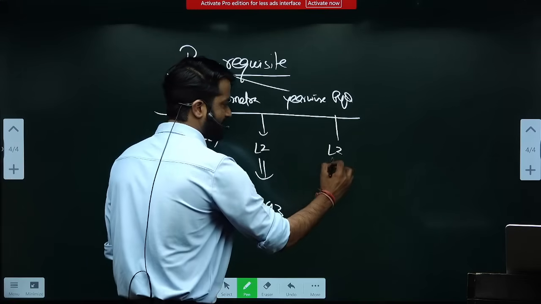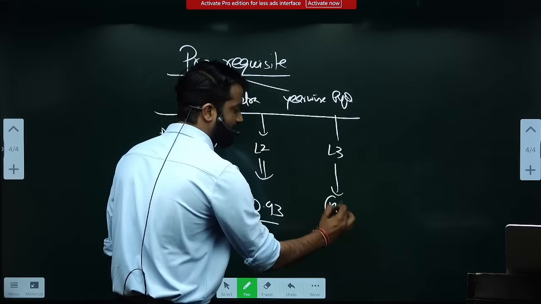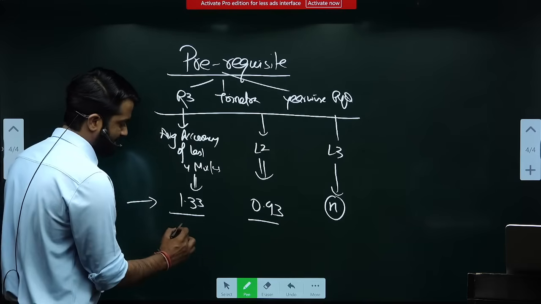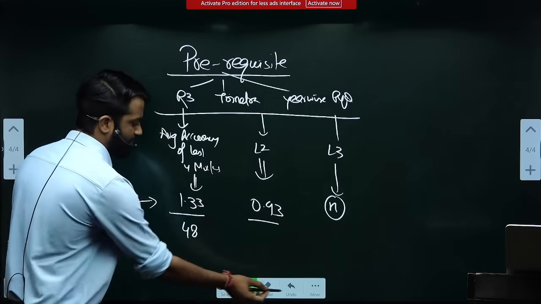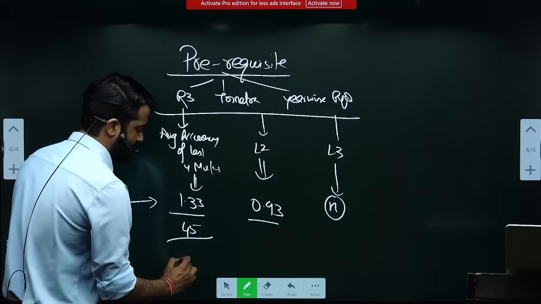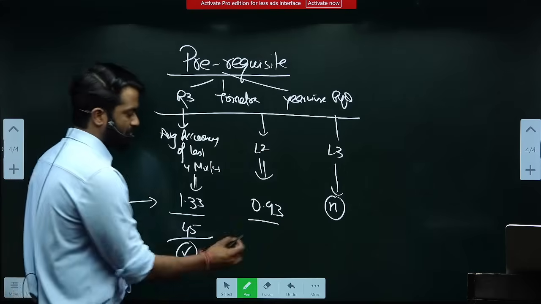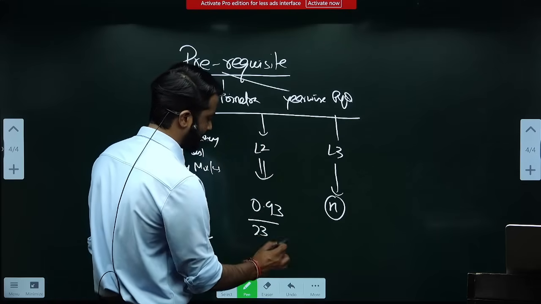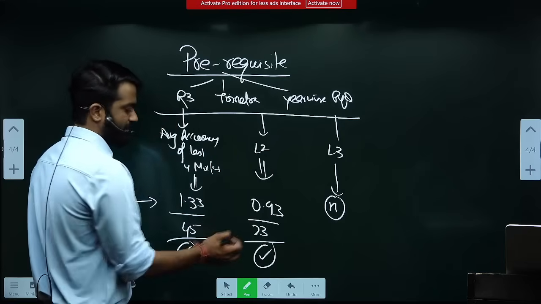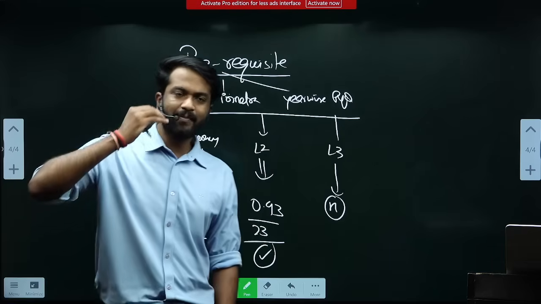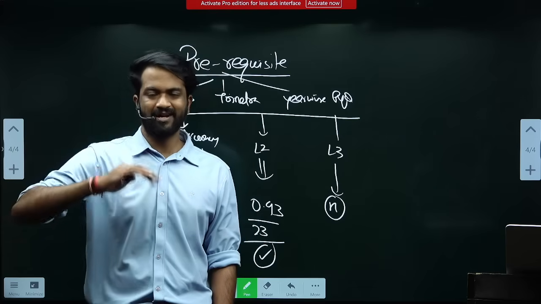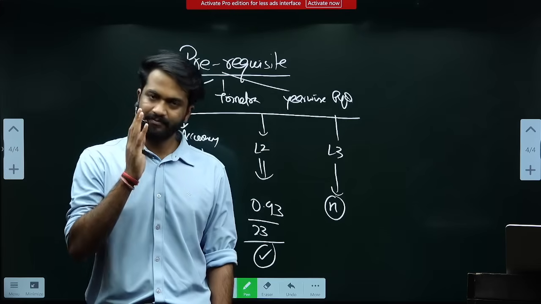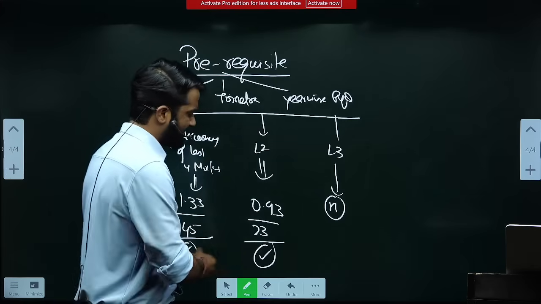Now in level 3 I have to know the number of questions. So number of questions in this level, let's say you attempted 48 questions or let's say 45 questions. Multiply, write it here. You attempted here, let's say 23 or 24 questions. Just multiply and write your score here. Now in the exam hall, try to compare the paper level with 23, 24, 25. If you have prepared well, you will know, believe me, you will know. Some score will come from here.